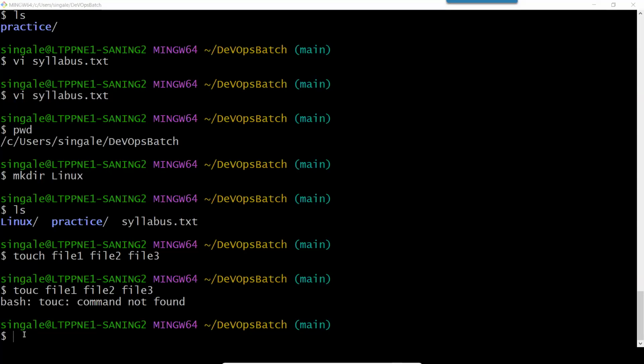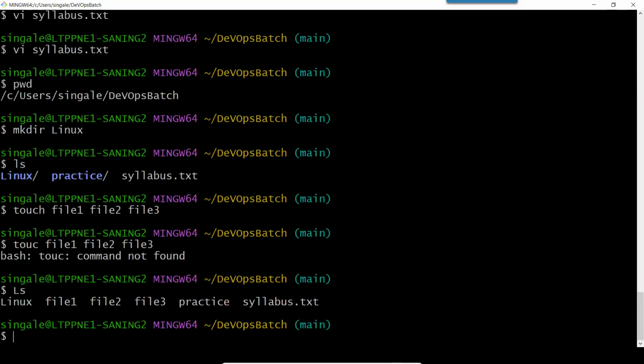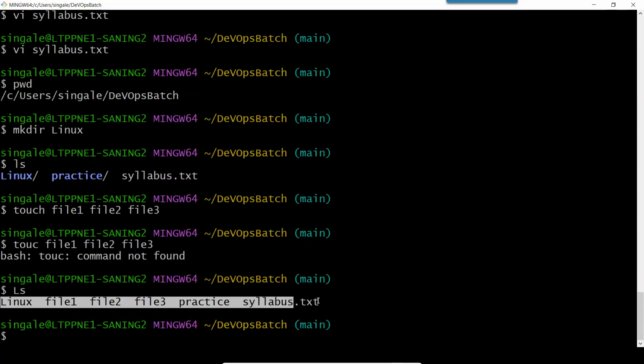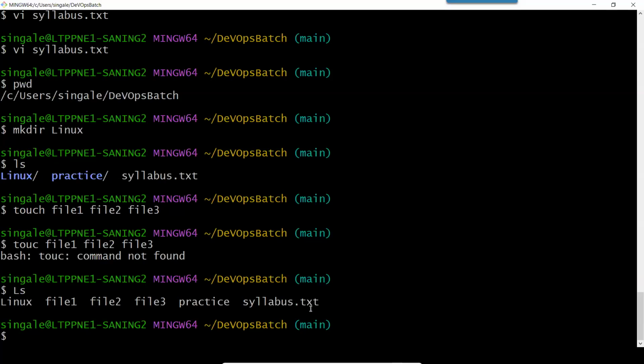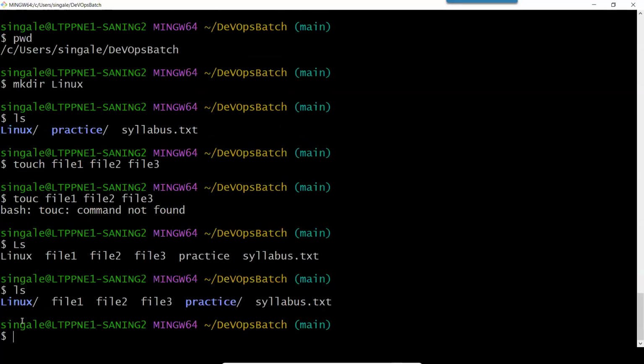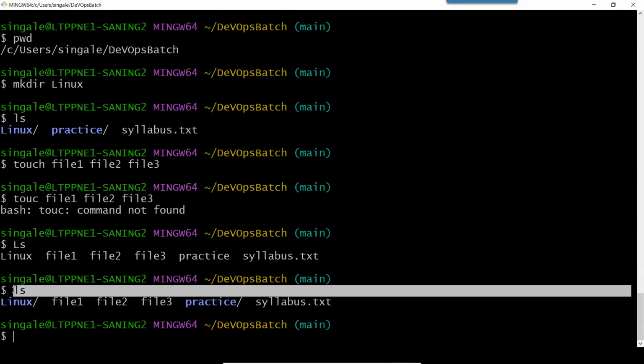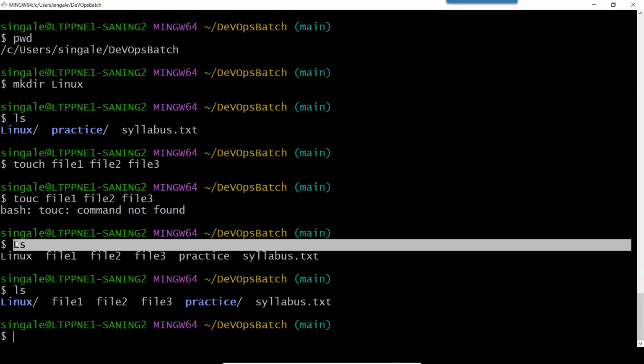Okay. So now here Gnaneshwar has given ls, both small letters. And Shital has given the answer as a capital L and small s. So let's check if we can use capital L and small s. So you can see it is showing these results. File 1, file 2, file 3, practice. But you can see it is showing in a different way. And if I type small ls, it is showing in a different way. So always remember, Linux is a case sensitive language. So small ls has a different meaning and capital LS has a different meaning.